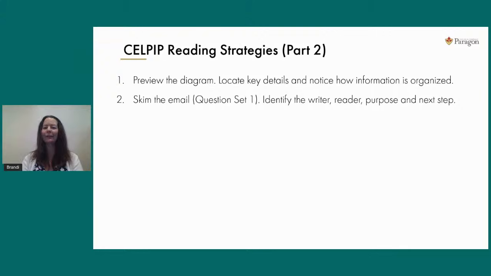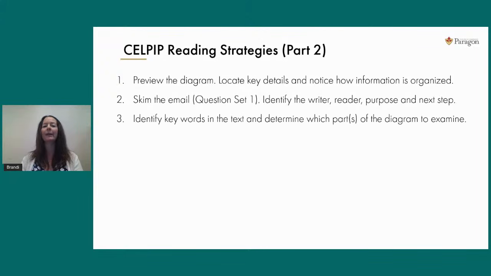Take another 10 seconds. That's all it takes. Quickly look down at the bottom of that email, figure out who the writer is, look to the top, see who's reading, and then quickly skim read the opening and closing. You want to know the purpose of this email, and whether there is a next step or a request. That stage takes about 10 seconds, so you'll still have about 8.5 minutes left to answer 8 questions. It's a very good time management plan, I would say.